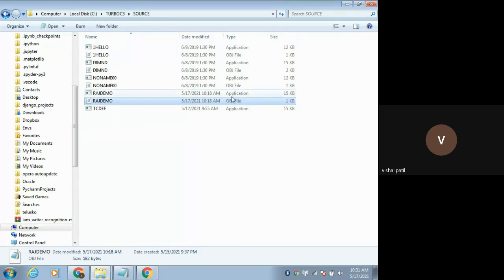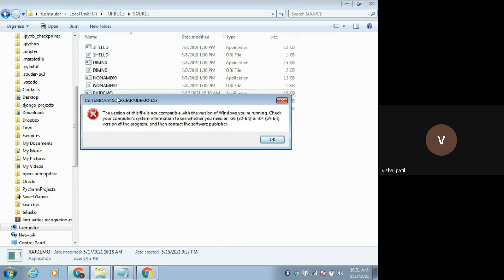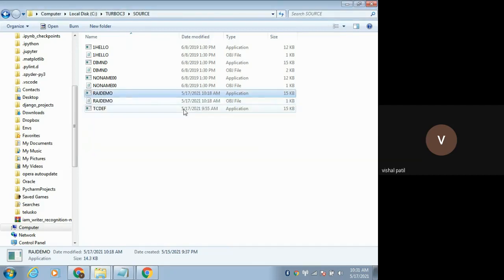And this is my software application, that is the .exe file. You double click on it and you'll get the output, but this is not compatible with my operating system, that's why it is showing some error. So you'll get this application as a .exe file. After compilation you get the obj file, and the linker will create this .exe file. These are the different files created when you run your program.